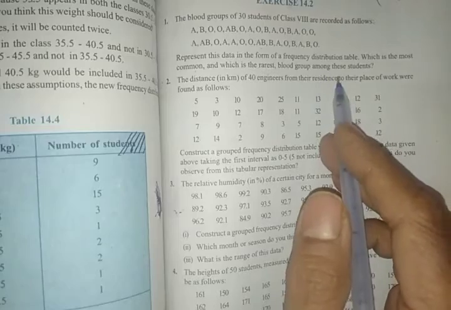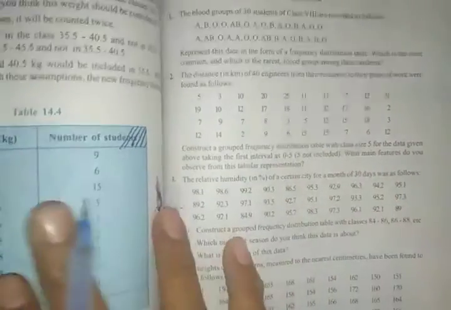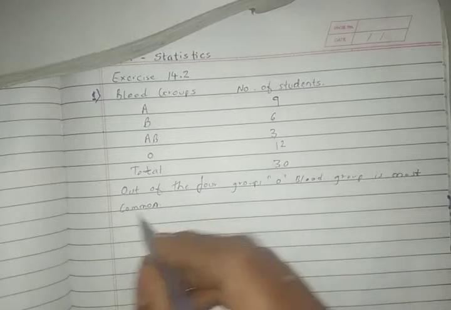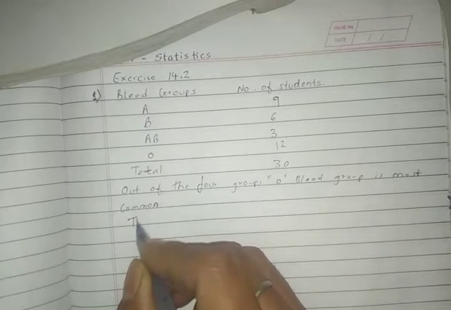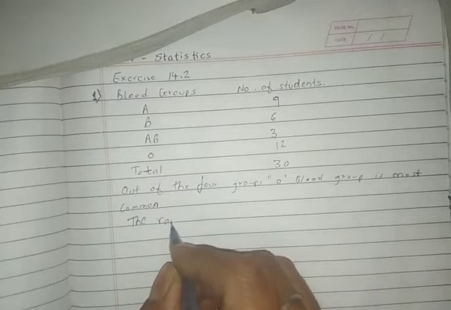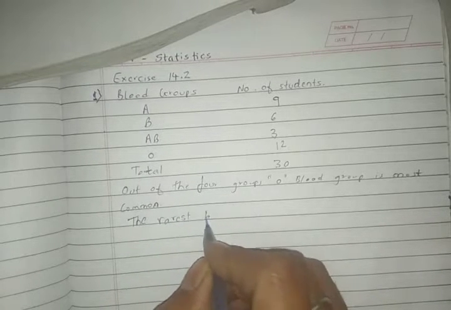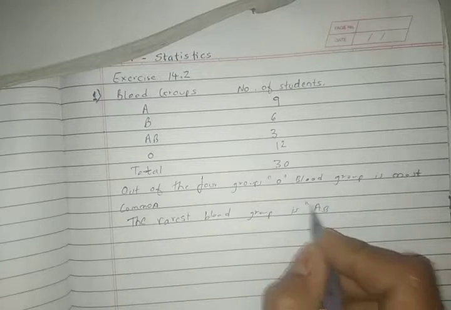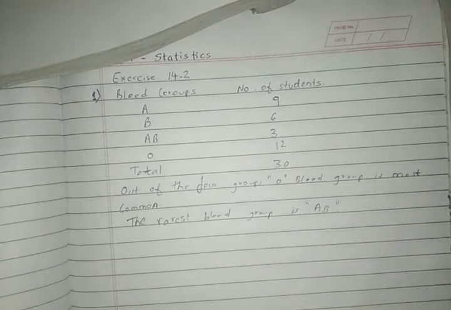One more thing they have asked is which is the rarest blood group. Rarest means the less number of students having that blood group is termed as the rarest. So here the less number is 3. So you can write down that the rarest blood group is AB. Thus we have solved this question.